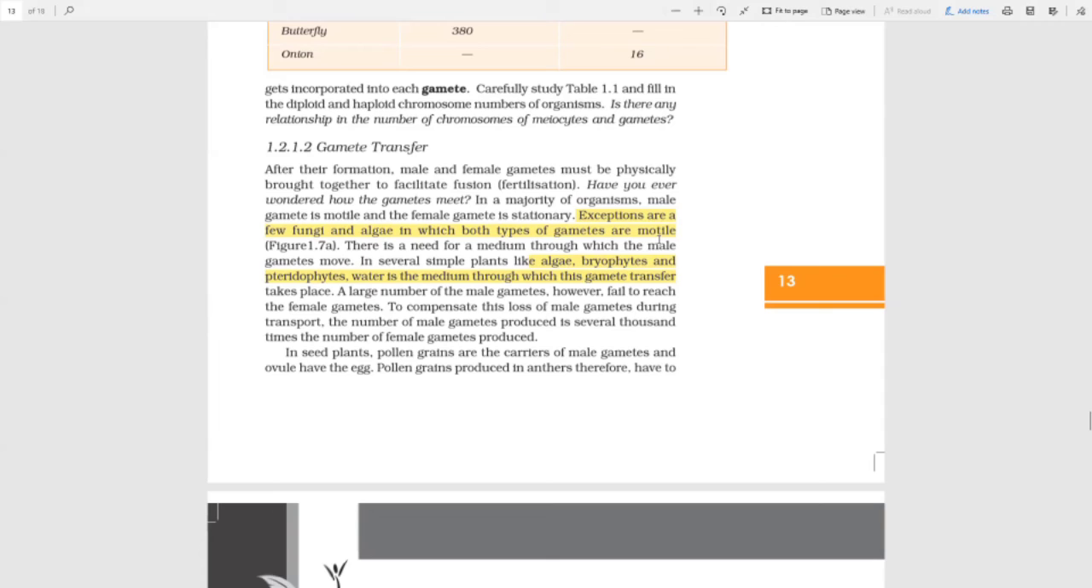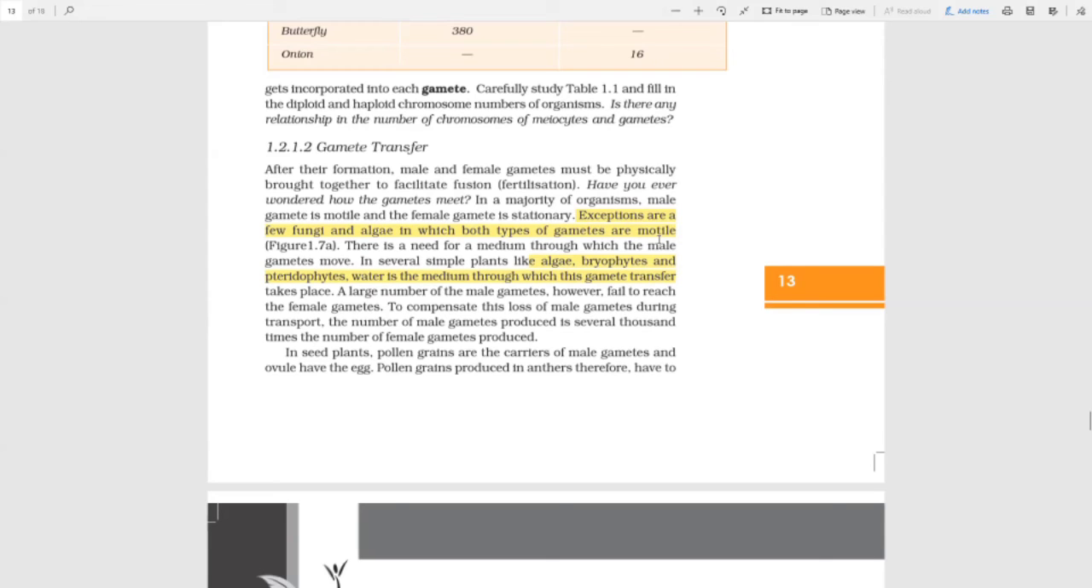You know, it's like fighting for that one crown. So your crown you can consider as the female, and there are a number of warriors, but only one wins. That is a win-win situation for whoever the lucky person is. So okay, a large number of male gametes, however, fail to reach. Only one, the Prince Charming, reaches the crown.